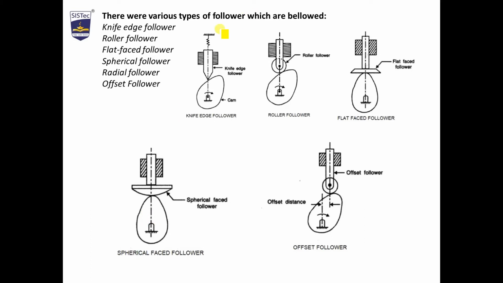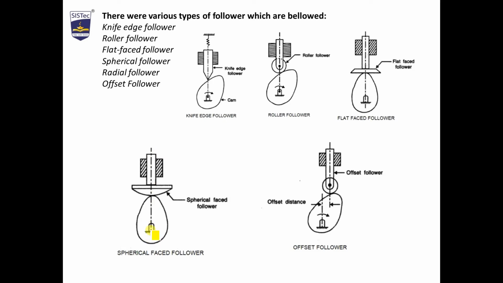Spherical face. The face of the follower is spherical and it is moving on the profile of cam. These all, which we have seen, are radial because it is perpendicular in line to the cam profile. The axis of cam rotation and the follower movement is in line. Radial follower, all these four are coming under radial.